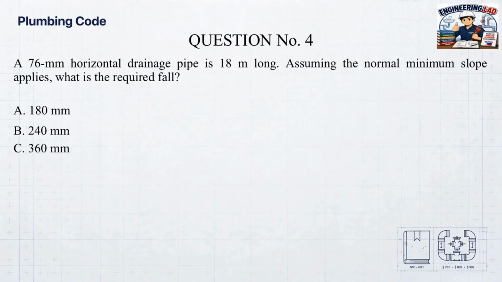C. 360 mm. D. 720 mm. Correct answer. C. 360 mm. Remember, normal slope equals 2% equals 20 mm per meter.